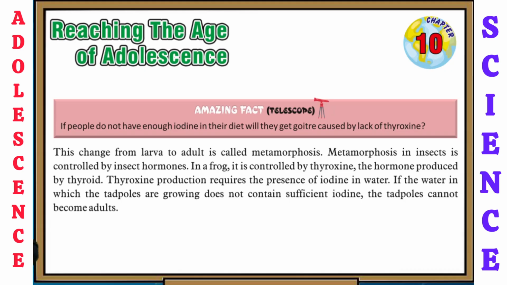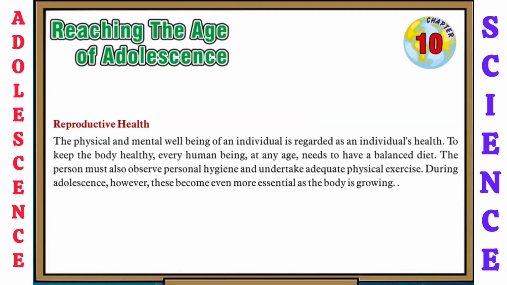So now, this change from larva to adult is called metamorphosis. In insects it is controlled by insect hormones. In a frog, it is controlled by thyroxine, the hormone produced by the thyroid. The thyroxine production requires the presence of iodine in water. If the water in which the tadpoles are growing does not contain sufficient iodine, the tadpoles cannot become adult. Now let's see the next topic, that is reproductive health.